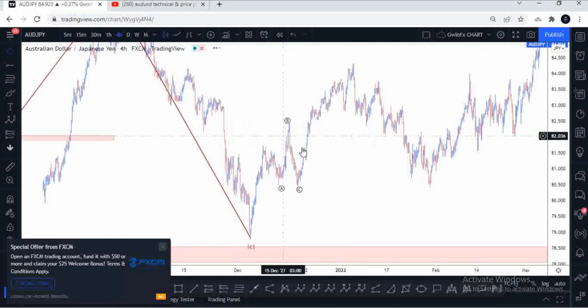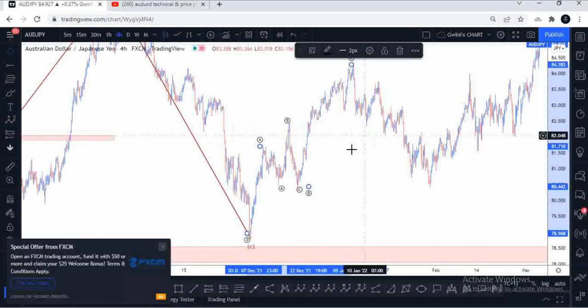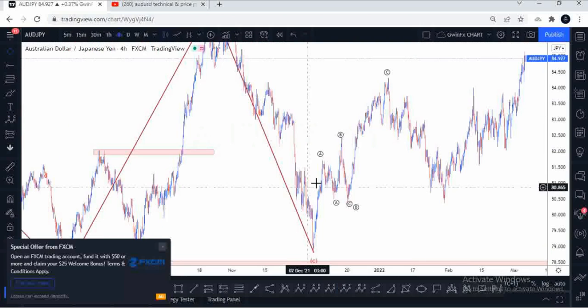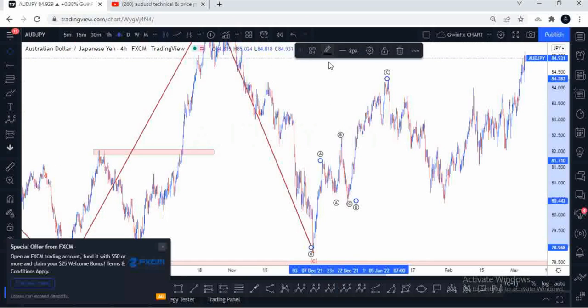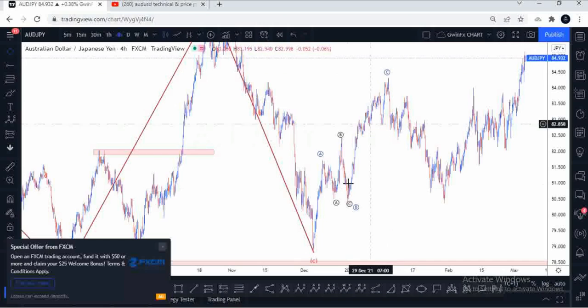We have a flat structure. First, I can identify a strong flat structure, and I can also identify an impulse correction and then the next impulse upside. So I have an ABC. Let me put up a different leveling for this one. So I have an ABC up right here, internal structures of a flat.